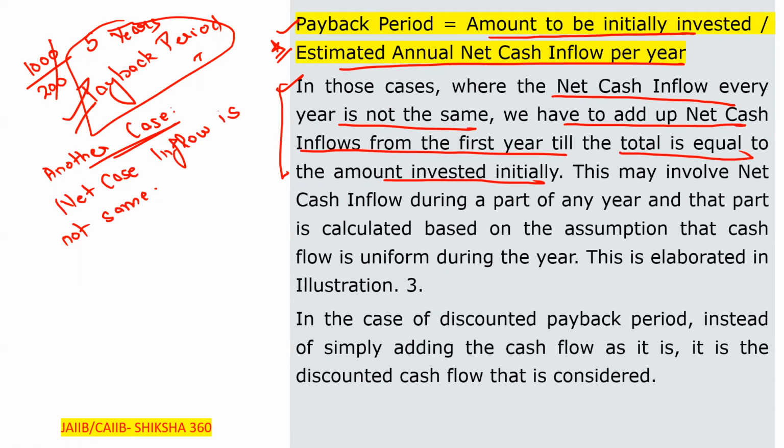So we have to add up the net cash inflows from the first year till the total is equal to the amount initially invested. Clear? Till the total is equal to the amount invested initially.